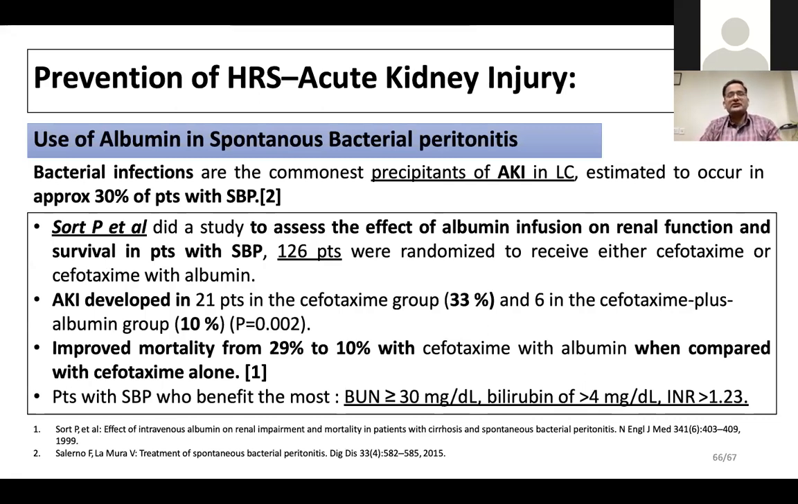Most cases of HRS are precipitated by infections, the most common being spontaneous bacterial peritonitis. Even a cellulitis or any minor infection anywhere in the body can precipitate acute kidney injury or HRS in patients with advanced liver disease.